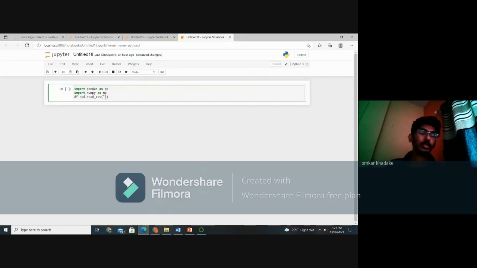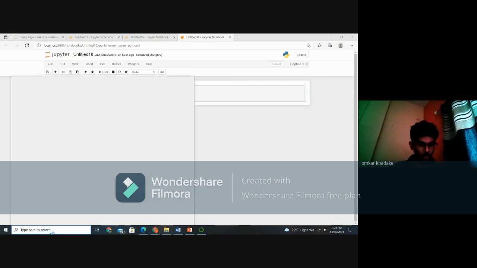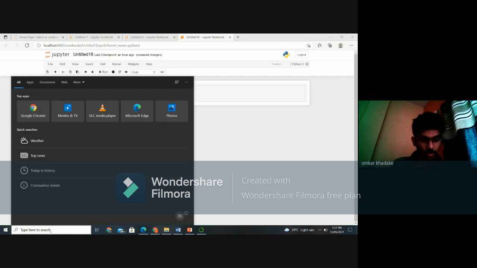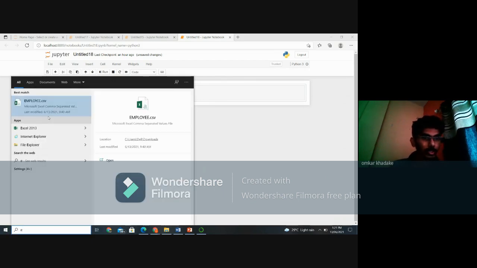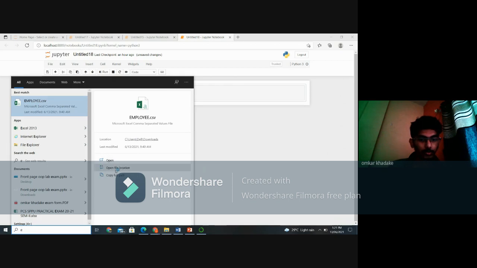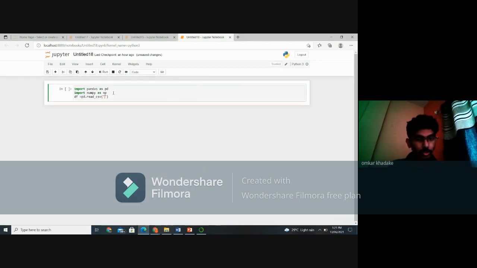Go into Jupyter notebook and upload the employee CSV file. Copy the full path and paste it over here.